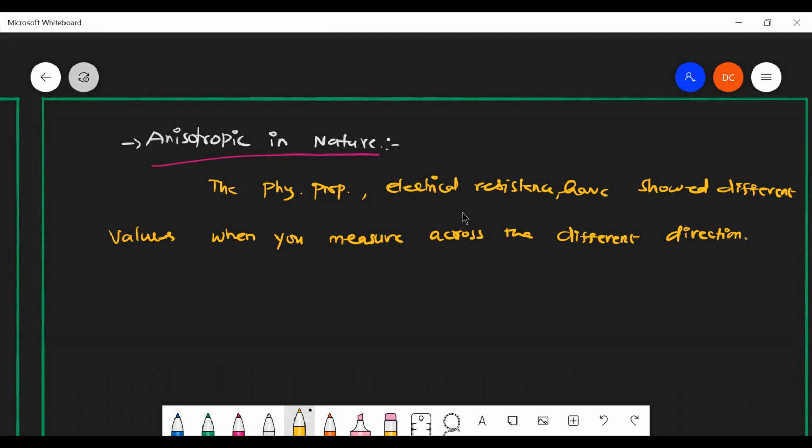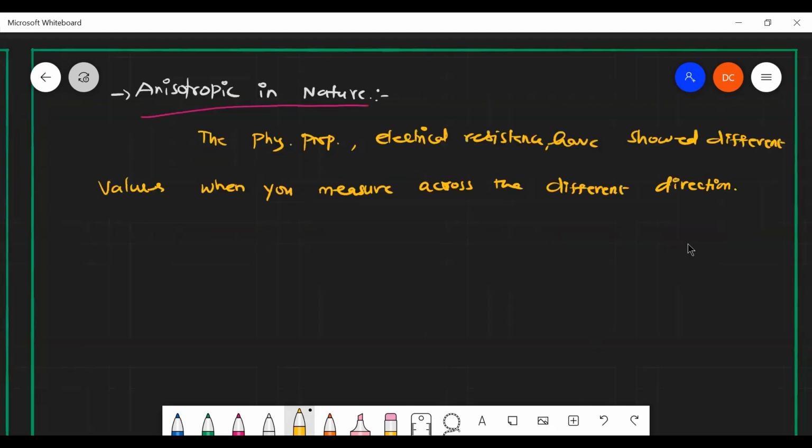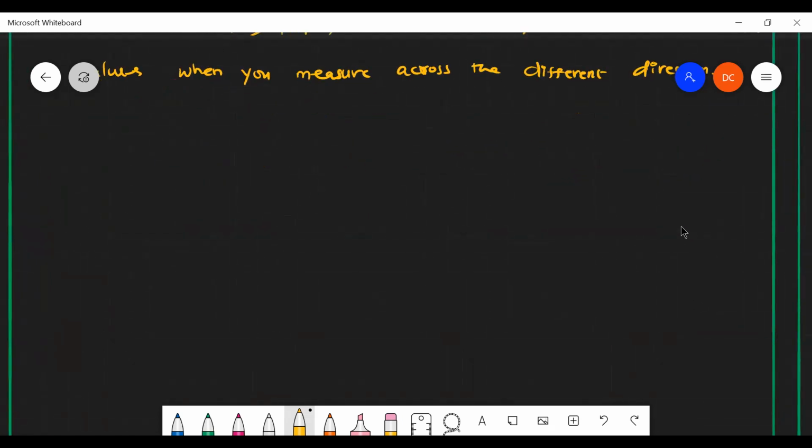So while measuring some properties in a crystal, it shows different values when we measure in different directions. Because of the particle arrangement, it shows the different values. Here the arrangement of particles is perfect, because a crystalline solid has a